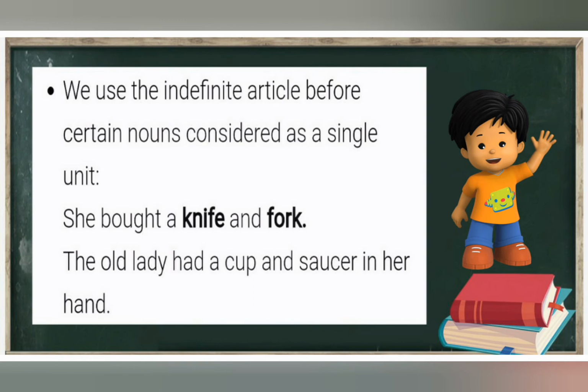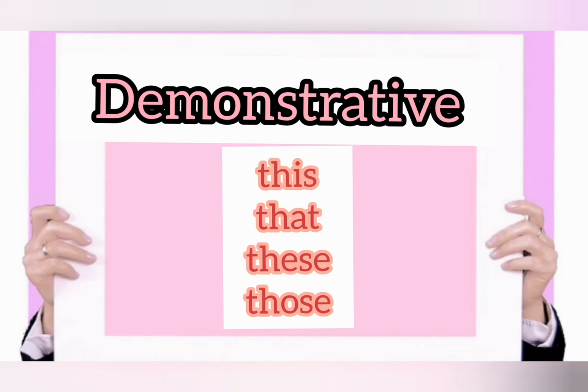We use the indefinite article before certain nouns considered as a single unit, that is a knife and fork, a cup and saucer, like that we can use. Now let's see about demonstratives.